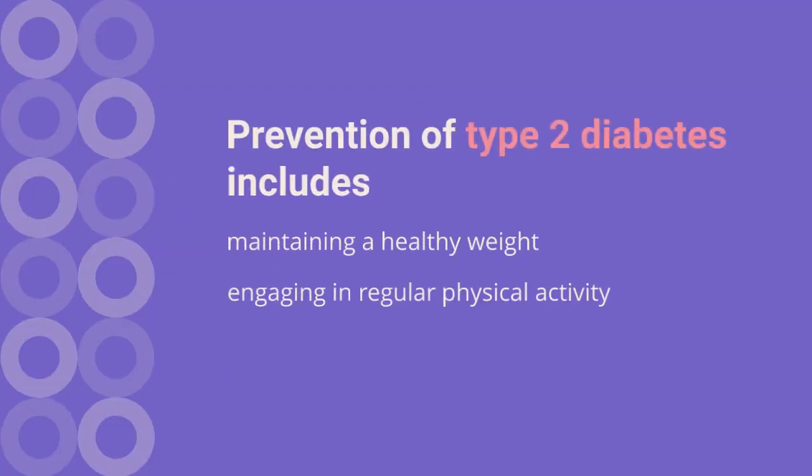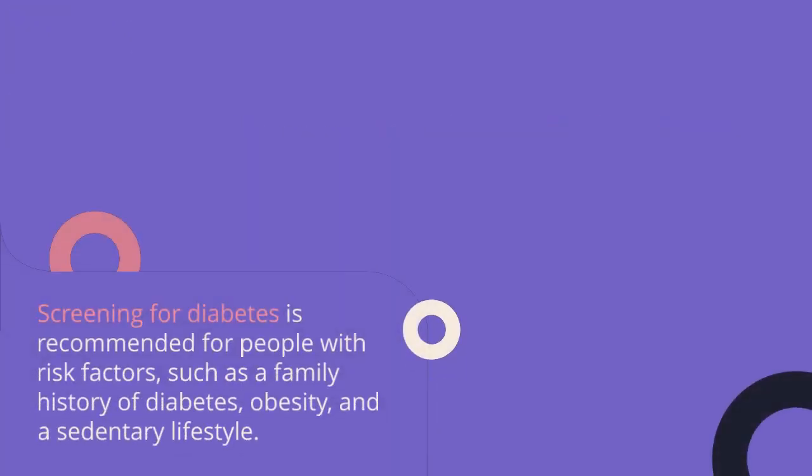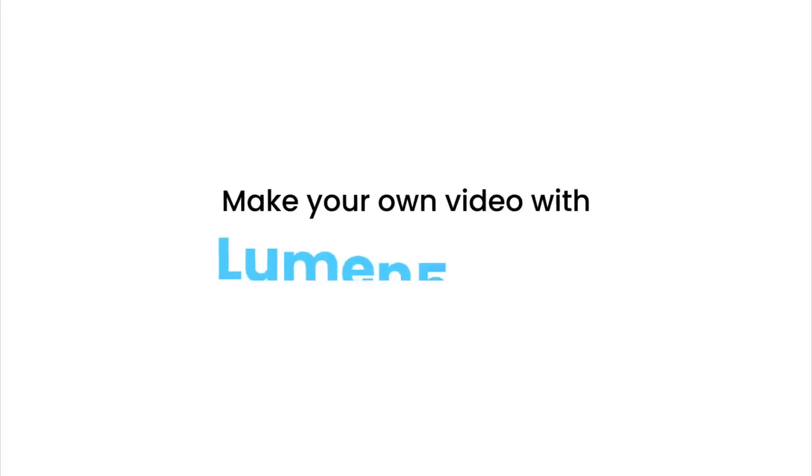Prevention of type 2 diabetes includes maintaining a healthy weight, engaging in regular physical activity, and following a healthy diet. Screening for diabetes is recommended for people with risk factors such as a family history of diabetes, obesity, and a sedentary lifestyle.